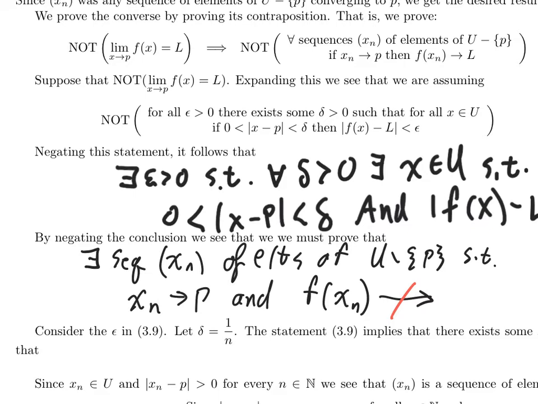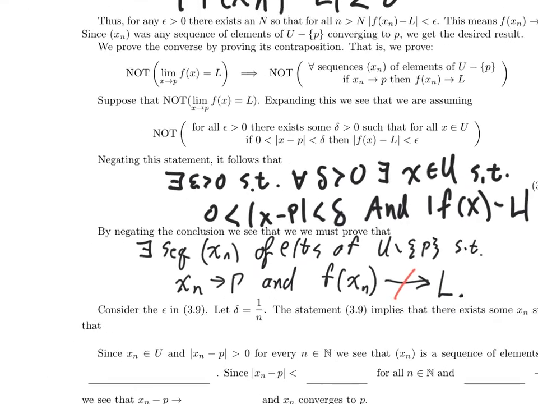There's a negation of a converging thing. Does not converge to L. All right, well, there's what I need to prove.